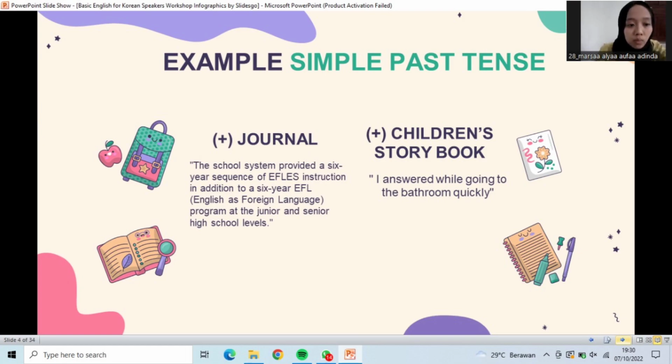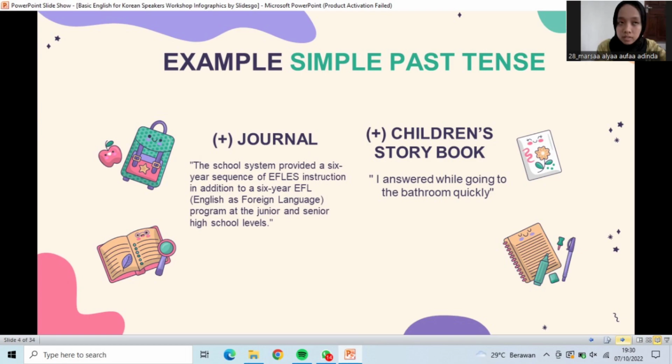I will explain why both of the sentences are included in simple past tense. In the simple past tense, we use verb 2 to indicate an activity that occurred in the past. In the sentence from the journal, there is provided, verb 2 of provide.